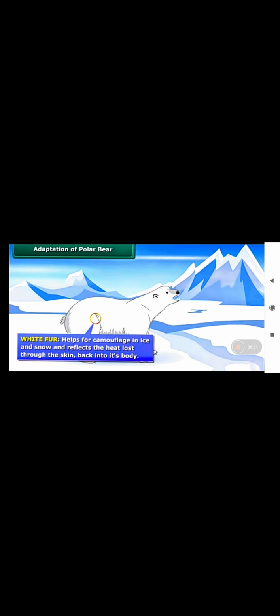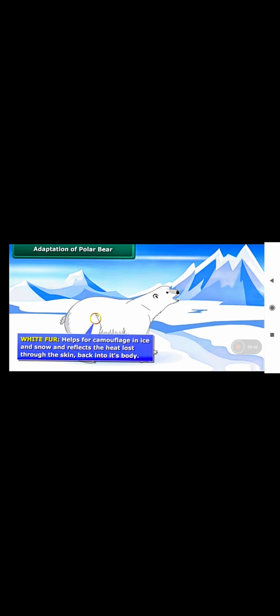Here you can see the white fur that is present on the polar bear's body. It helps them with camouflage in the ice, and they hide themselves.